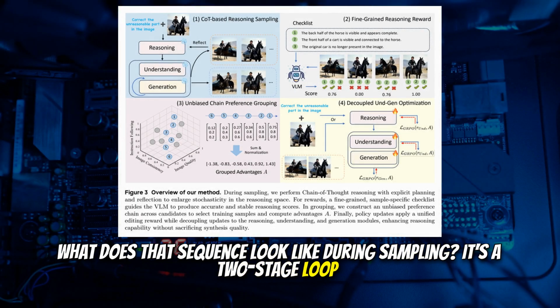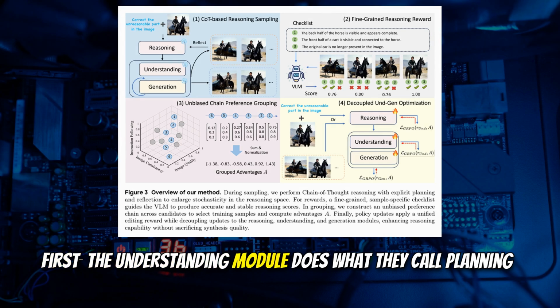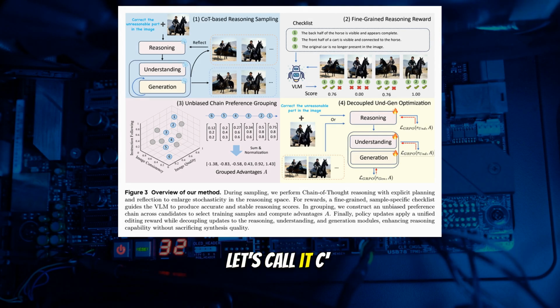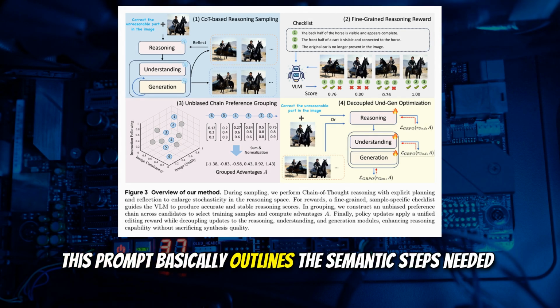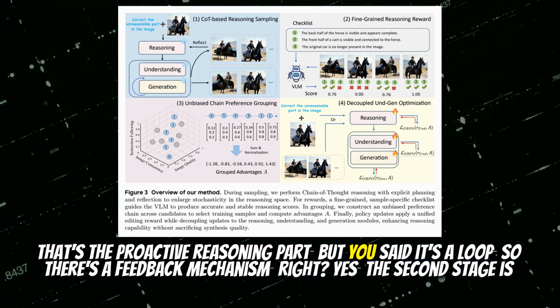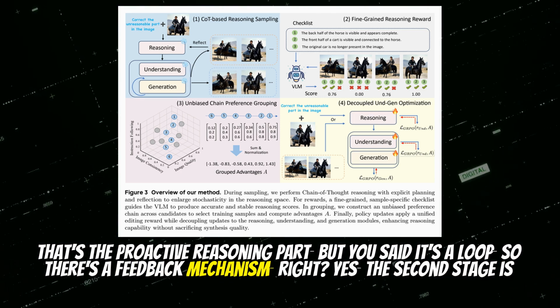It's a two-stage loop. First, the understanding module does what they call planning. It looks at the image, it looks at the instruction, and it generates a reasoning-enhanced prompt. Let's call it $2. This prompt basically outlines the semantic steps needed. That's the proactive reasoning part, but you said it's a loop, so there's a feedback mechanism, right?